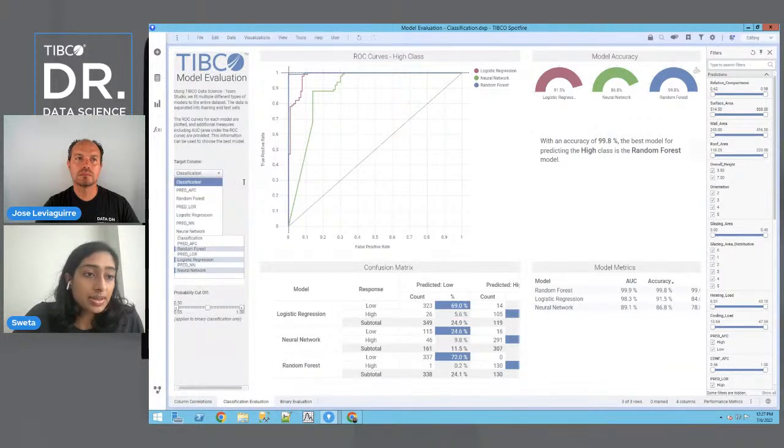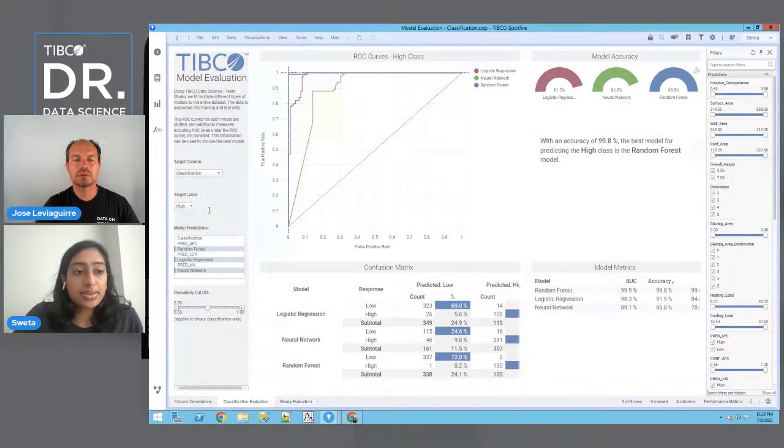So here we want to specify our target column. In this case, it's just called classification because that's what we call this high-low label. And we want to say what the positive label is. In this case, we're interested in predicting high, so that's what we want to base this analysis off of. And again, we select the different sorts of model predictions.